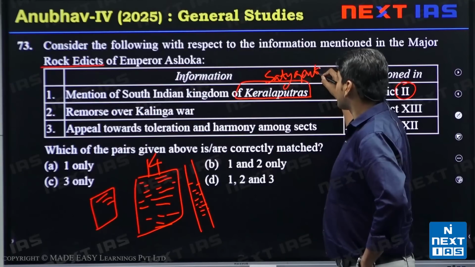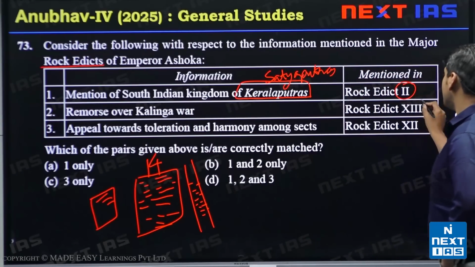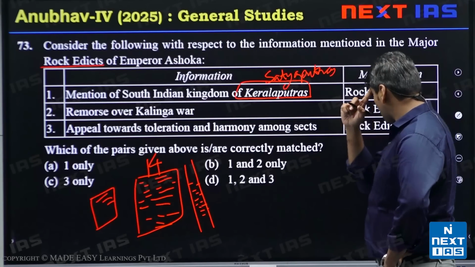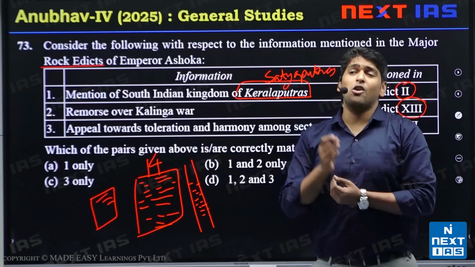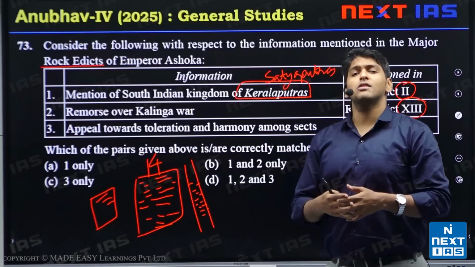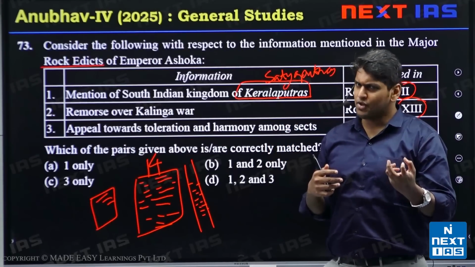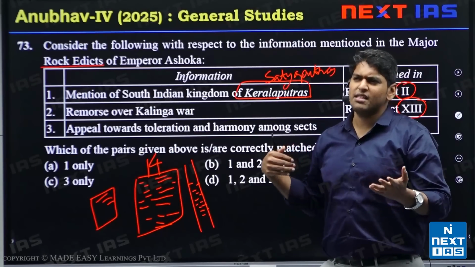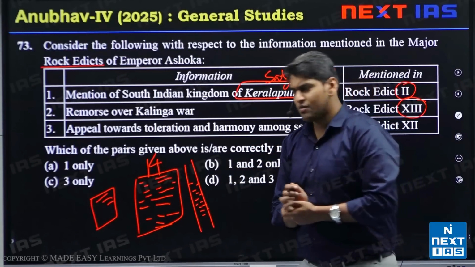Satya Putras also. Next we have remorse over Kalinga War. It is the 13th edict. It talks about how after the Kalinga War there was a change of heart of Ashoka, and he took non-violence and left violence forever, because after that the historical records also don't show a lot of military conquests.